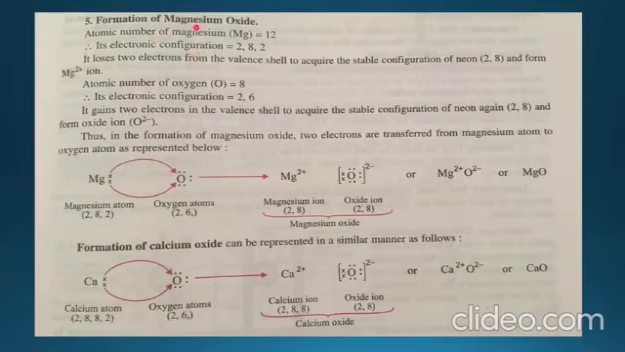Similarly, formation of magnesium oxide. Now we know the atomic number of magnesium is 12. Its electronic configuration is 2,8,2. It loses 2 electrons from the valence shell to acquire a stable configuration and form 2,8. As it has 2 valence electrons, it will lose 2 electrons to complete its octet. So the configuration will change to 2,8.